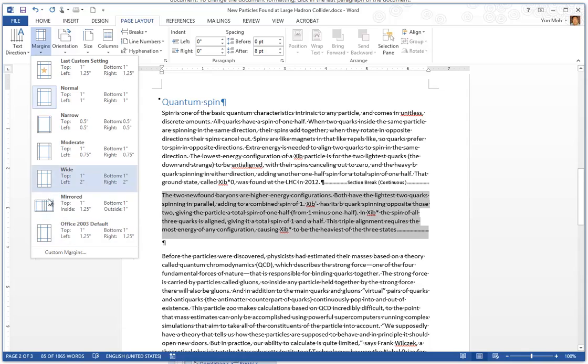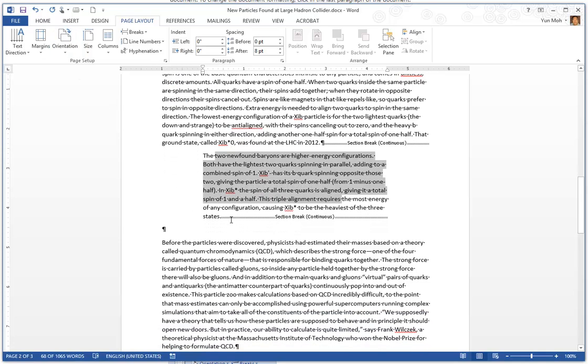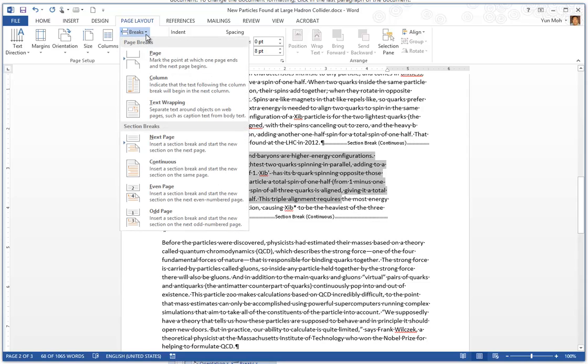So let me put 2 inch left and right. Go ahead and click on it. Only this section gets the change, because I have a section break above and a section break below, but it stays on the same page, and that's the difference between next page section break and continuous section break.